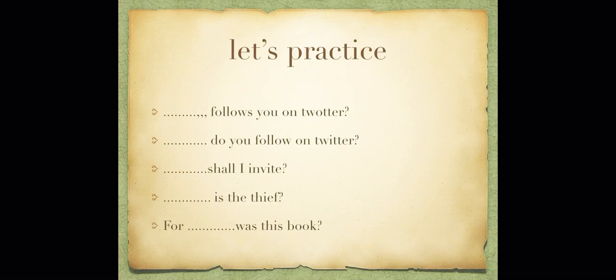Excellent. Number 2. Do you follow on Twitter? They are asking you. What is the answer? I follow him on Twitter. With him, we use the word which ends with the m, which is whom. Whom do you follow on Twitter?